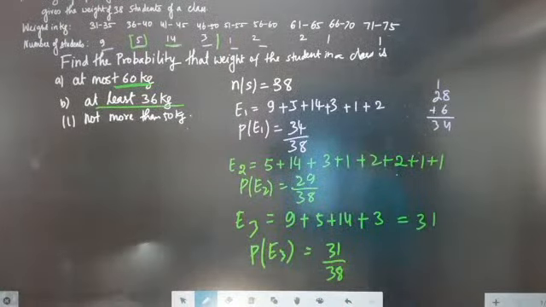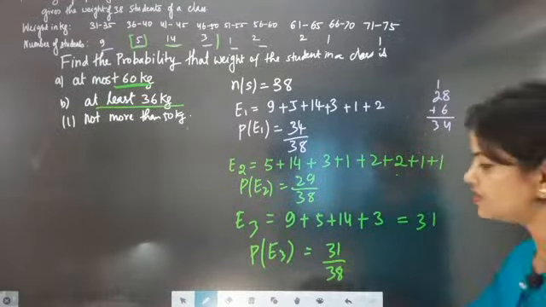What is the probability of getting the event? The probability of getting the event is 31 by 38 beta. Shall we go to the next question?